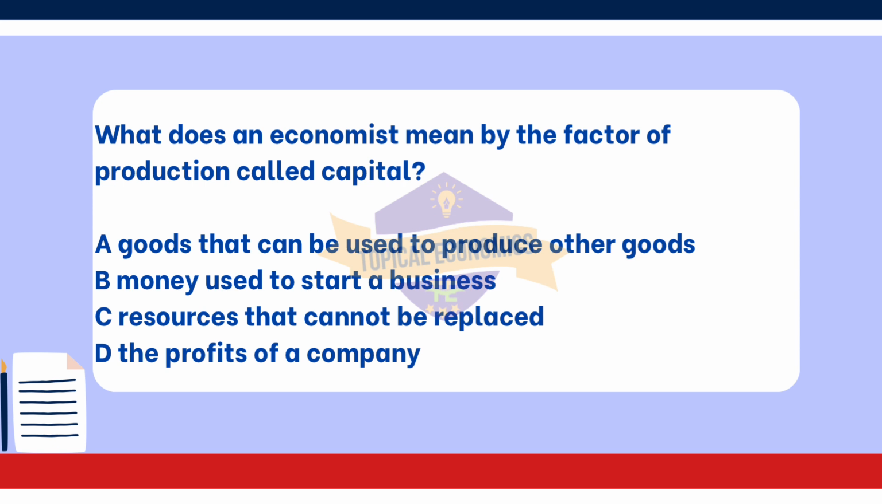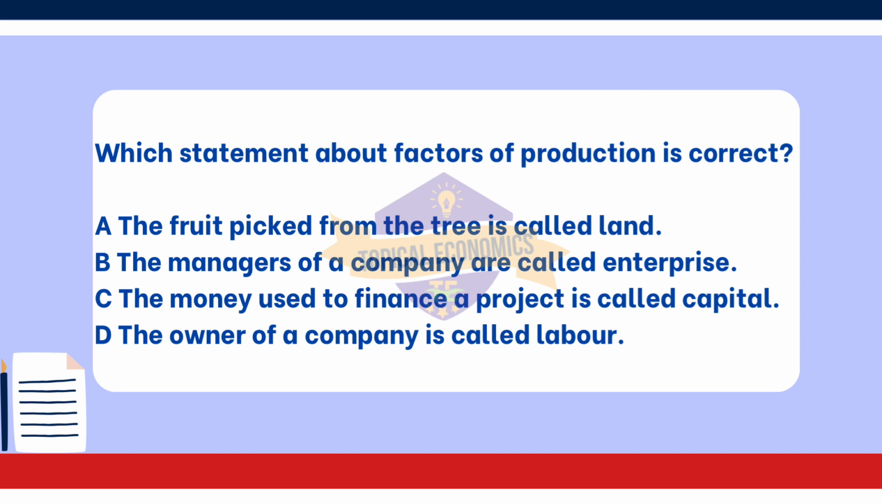Option C. Resources that cannot be replaced. This description is more aligned with natural resources or non-renewable resources, but it does not accurately capture the essence of capital, which can be durable and used repeatedly in production. Lastly, option D. The profits of a company. Profits are a return on the use of factors of production and not a factor of production itself. They are the financial gains resulting from business activities but do not represent capital. Moving on with question 28.